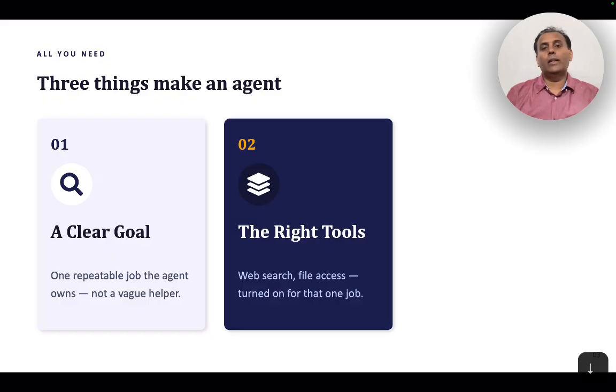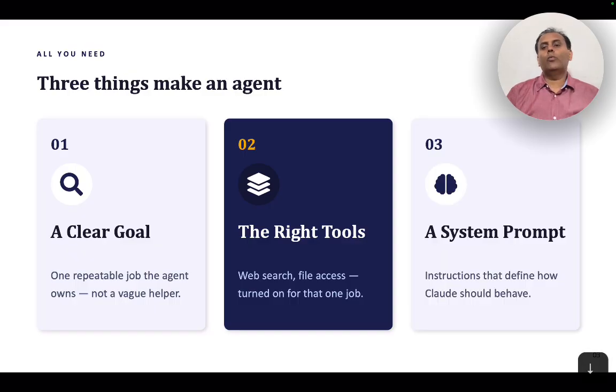The second one is that to accomplish that goal, an agent needs to connect to many other things. It can search a research website, it can access your own Excel sheets, or the data of your CRM, or whatever you give it access to, so that whenever that gets updated, the agent can read it, process it, and give you the output. So an agent can be connected to multiple tools so that it can complete the job.